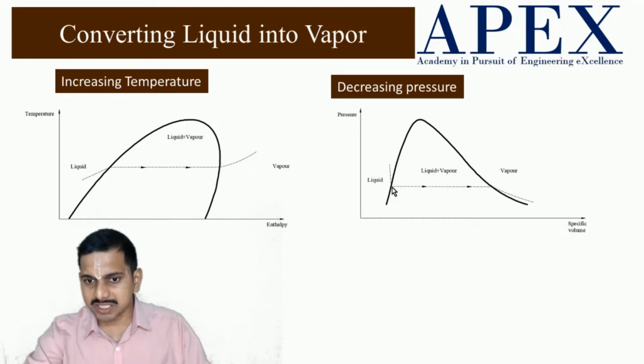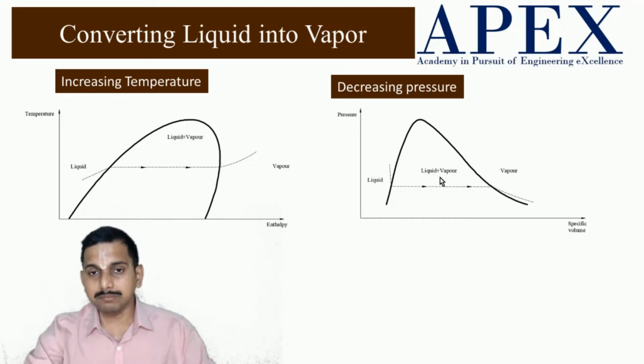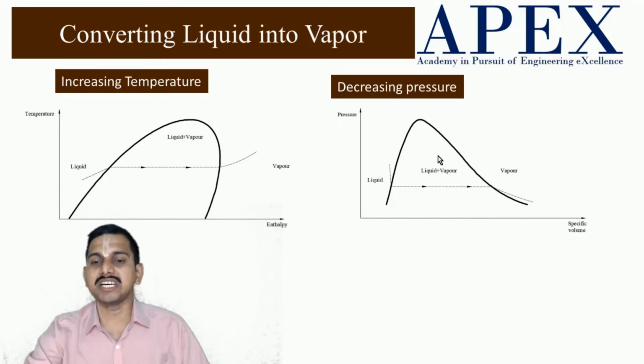But after it reaches this saturation, although there is an attempt to decrease the pressure, it actually doesn't decrease. Why does this happen? Because liquid is getting converted to vapor, and since vapor has more specific volume, it compensates for the decrease in the pressure. In this range, from here to here, the pressure remains constant as long as there is liquid present. Once all the liquid is converted to vapor, the pressure starts decreasing. This is how, by decreasing the pressure, we can change a liquid to vapor.